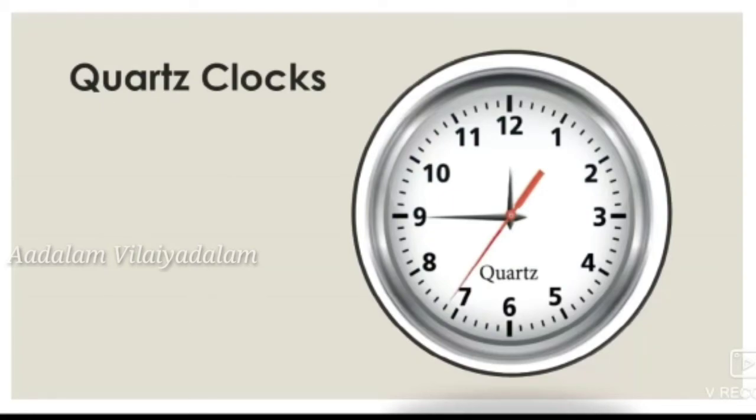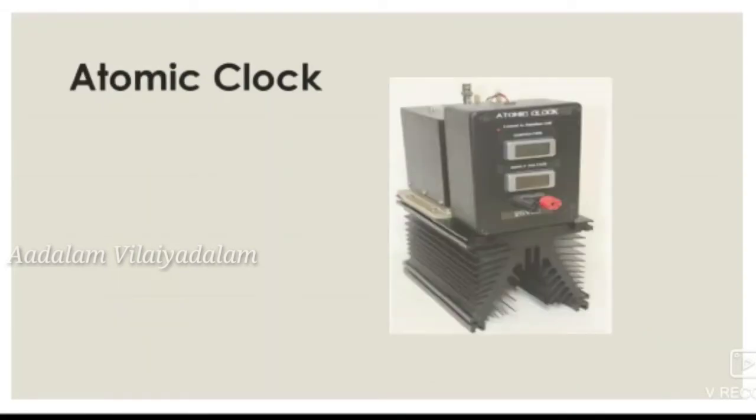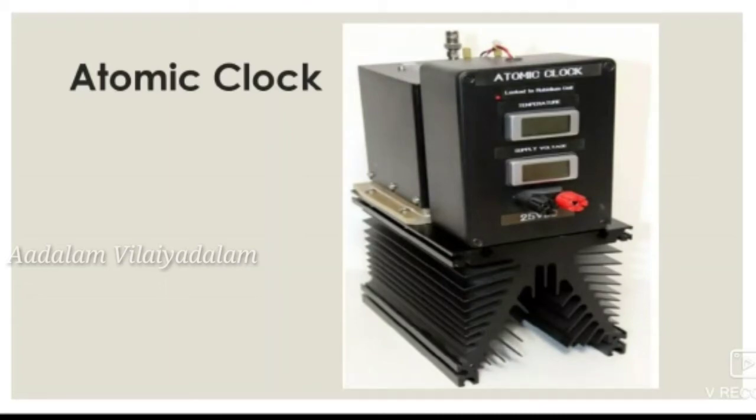And next one is the atomic clock. These clocks make use of periodic vibrations occurring within the atom, and these clocks have an accuracy of 1 second in every 10 power 13 seconds. So it is very accurate compared to the quartz clocks.